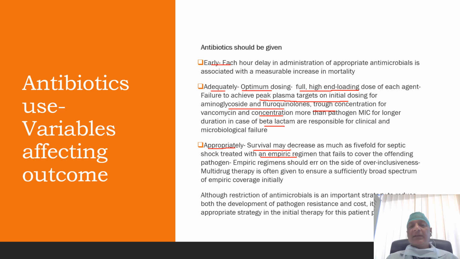This is the reason the empiric regimen should err on the side of over-inclusiveness, and multiple drug therapy is often given to ensure a sufficiently broad spectrum of empiric coverage initially. Although restriction of antimicrobials is an important strategy for antibiotic stewardship programs, both for pathogen resistance and cost, this strategy is not for the initial management of sepsis and septic shock patients.